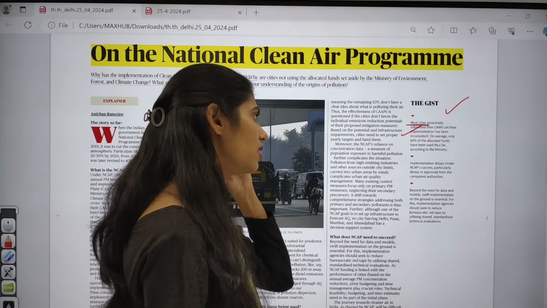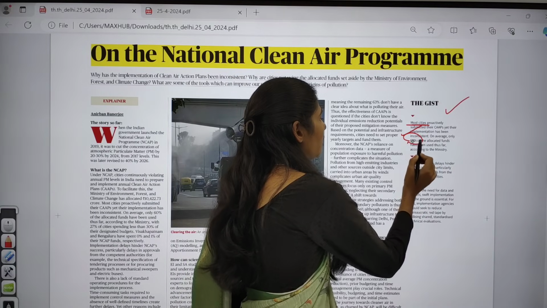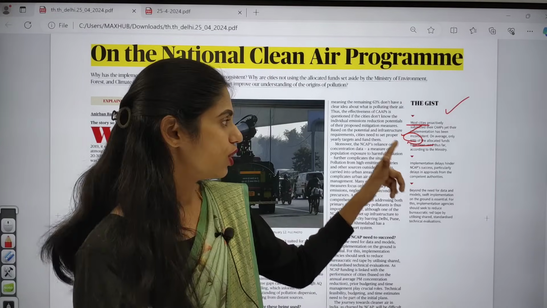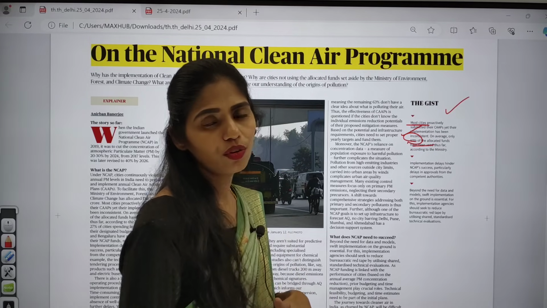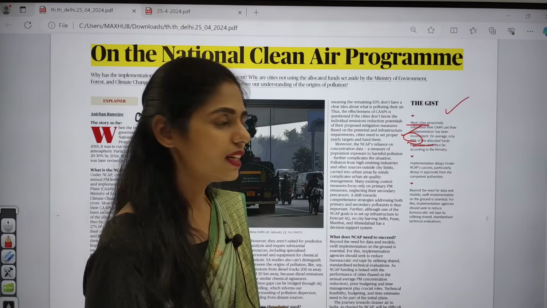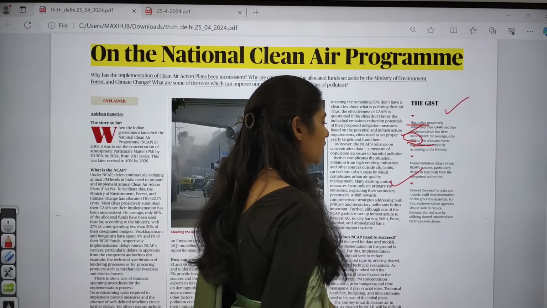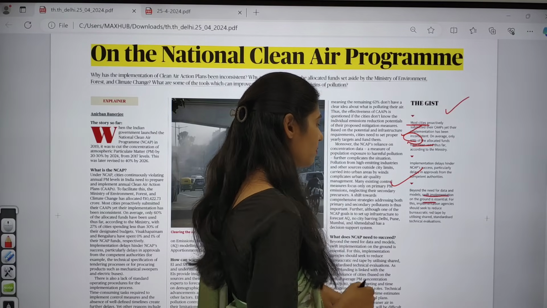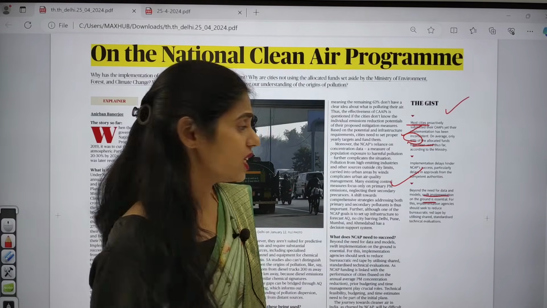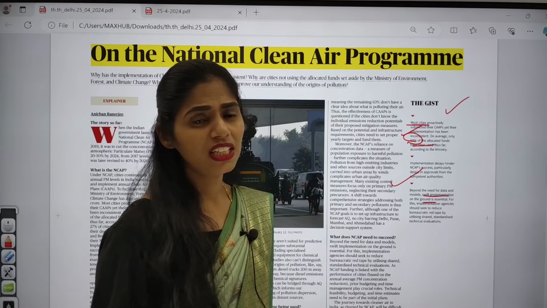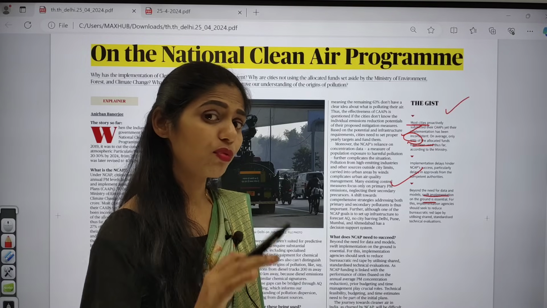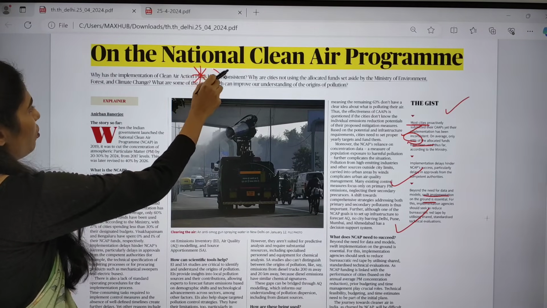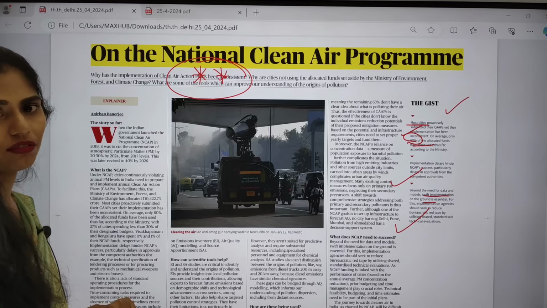but their implementation of this scheme is inconsistent, and only over 60% of allocated funds have been used so far. That means there is no full potential implementation of this scheme according to this report, and because of not implementing it, the results have been delayed. Beyond the need for data and models, swift implementation on the ground is essential, and implementation agencies have to take care. Especially in bureaucracy we are seeing red tapeism, so we have to reduce that. These are some important things mainly said. And your homework is to revise some facts regarding the National Clean Air Program for sure.